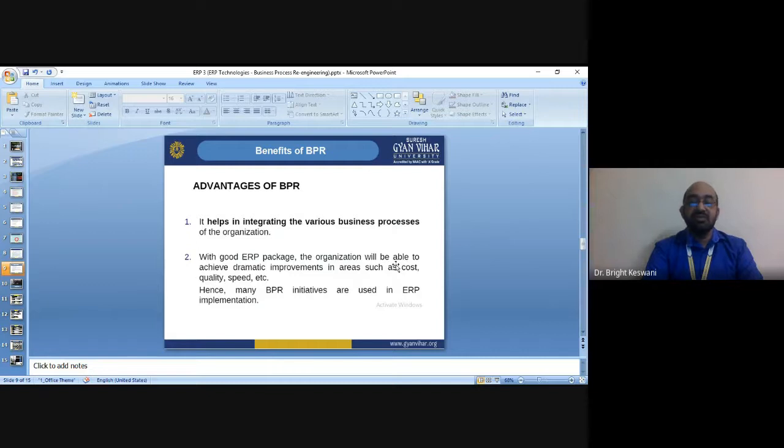system design. For the business process re-engineering to be successful, ERP implementation and the buy-in of the end user must be achieved.